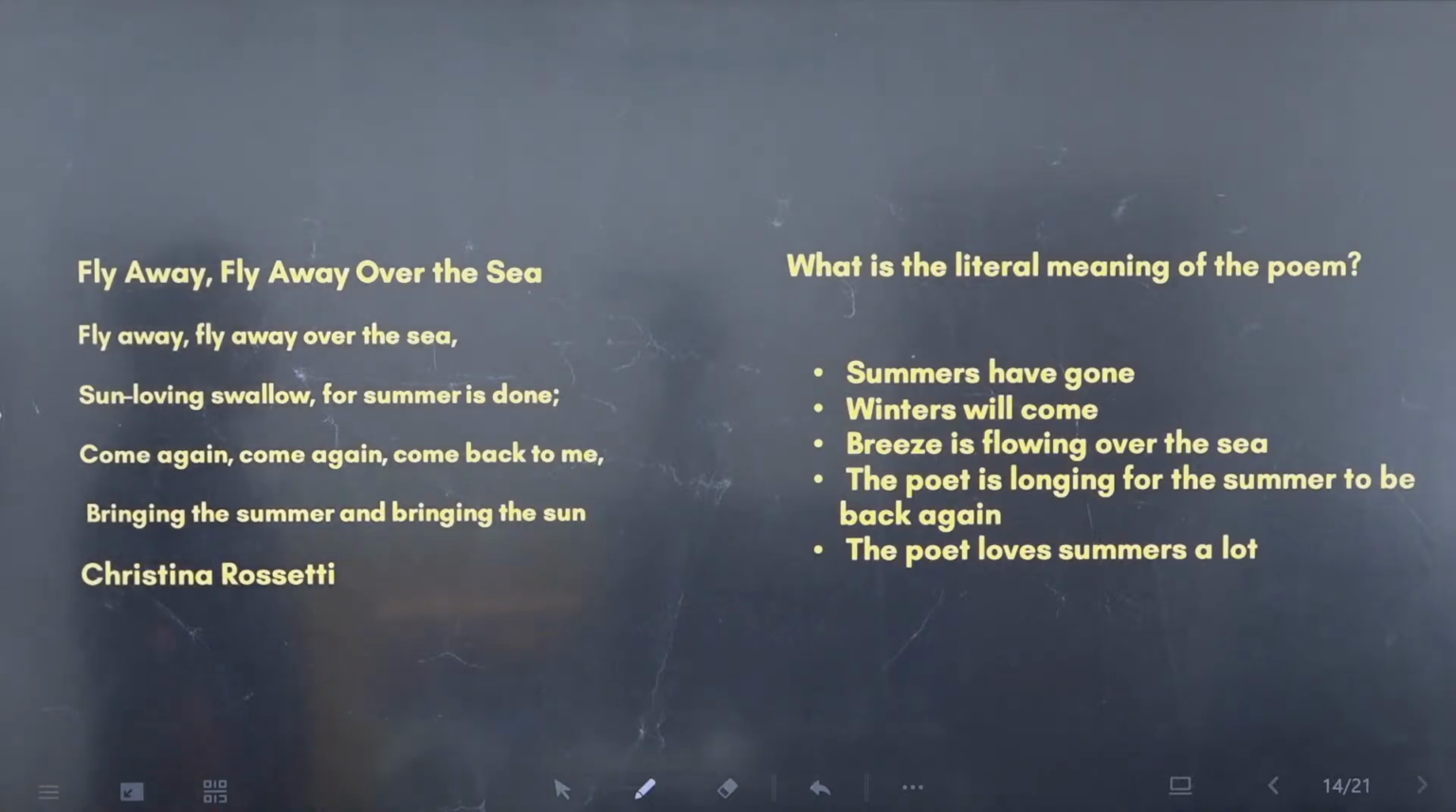What is the literal meaning of the poem? Summers have gone, winters will come, breeze is flowing over the sea. The poet is longing for the summer to be back again. The poet loves summer a lot. What can be the correct answer over here?